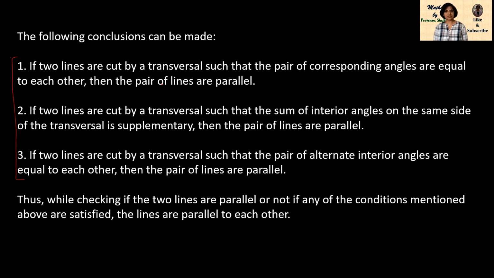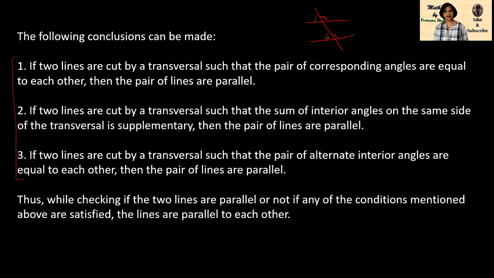The conditions are what? If two lines are cut by a transversal line such that the pair of corresponding angles are equal to each other. What are corresponding angles? This and this. Corresponding angles are this and this, or this.